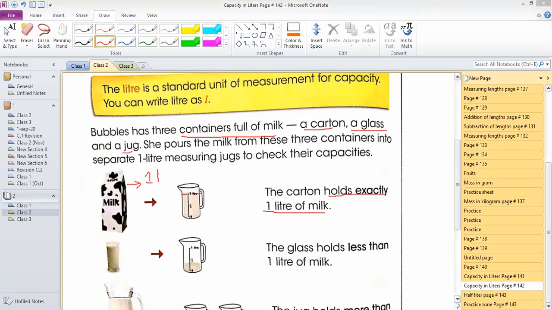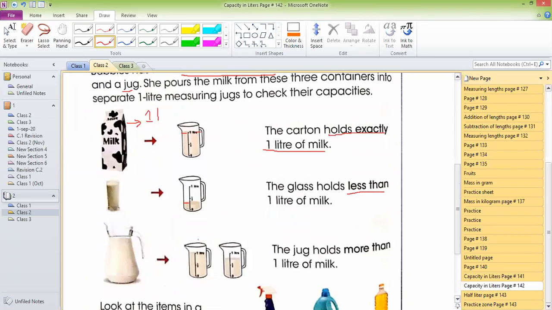Very good. When I put all this milk into the liter jug, it reaches up to here. That means it is 1 liter. This glass, I can easily say that this is not 1 liter, it has more than that liquid. So again, I put it into this liter jug and check. It reached up to here. So it is less than 1 liter.